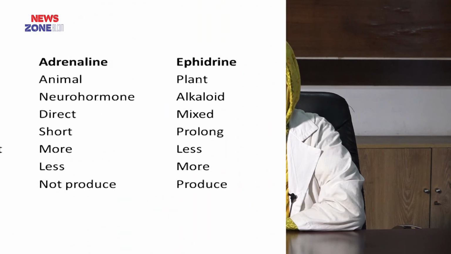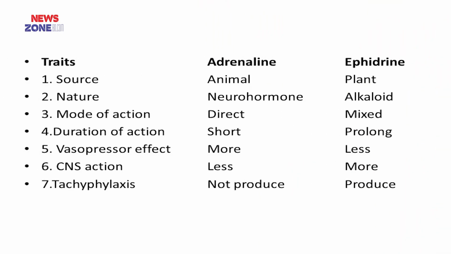Now the difference between adrenaline and ephedrine. Source: adrenaline is animal, ephedrine is plant. Nature: adrenaline is a neurohormone, ephedrine is an alkaloid. Mode of action: adrenaline is directly acting and ephedrine is mixed acting. Duration of action: adrenaline has a short duration, ephedrine has a prolonged duration of action.